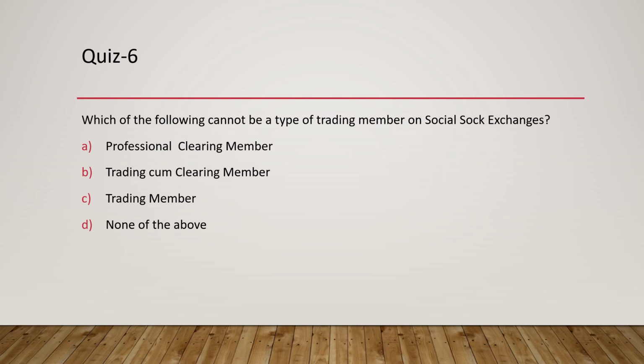Which of the following cannot be a type of trading member on a social stock exchange? Unfortunately, the spelling is SOCK while it should be STOCK. So we have different types of members, but the member categorization is the same as any other stock exchange. So we will go with professional clearing member, which is PCM. PCM can only do the clearing. PCMs cannot be trading members.